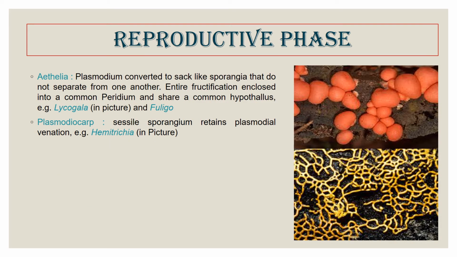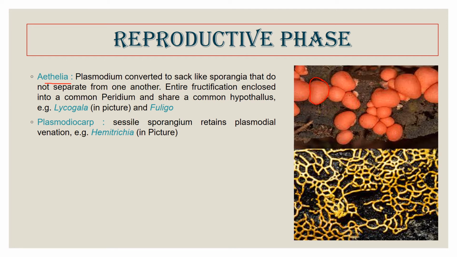Then we see another type, called the aethalia. Here the sporangia are fused together, such that this entire ball-like structure is not a single sporangium but many sporangia together forming this sac-like structure.